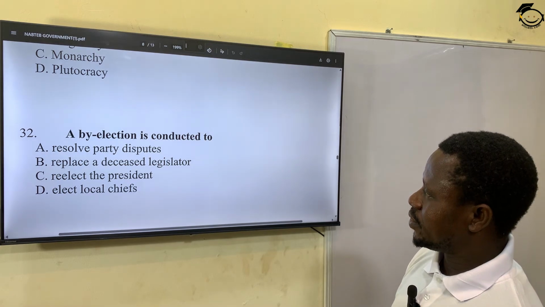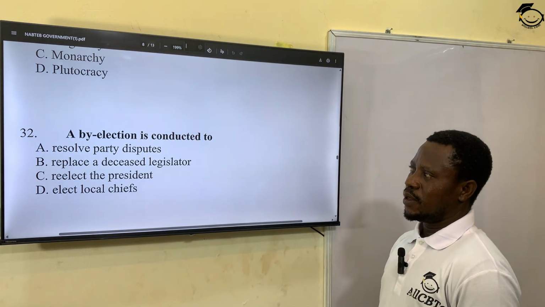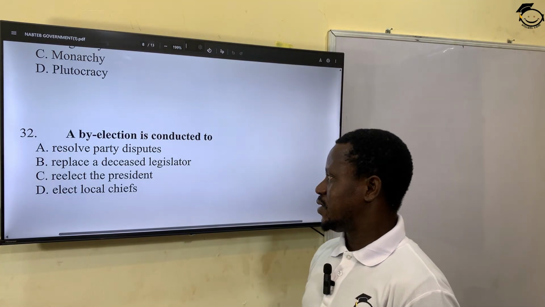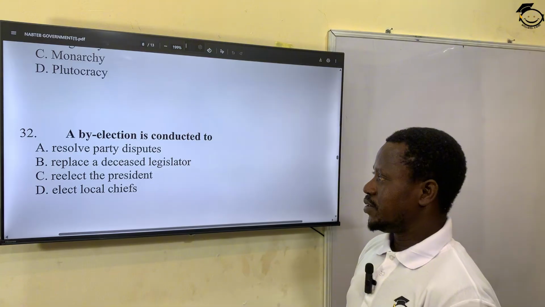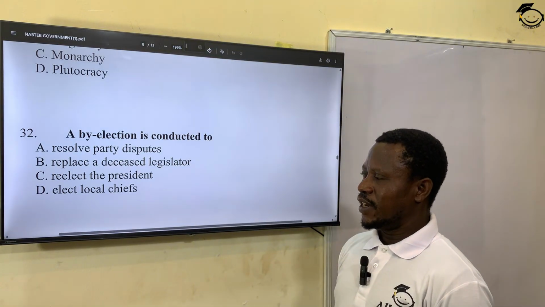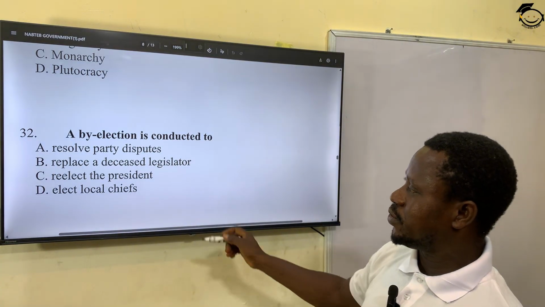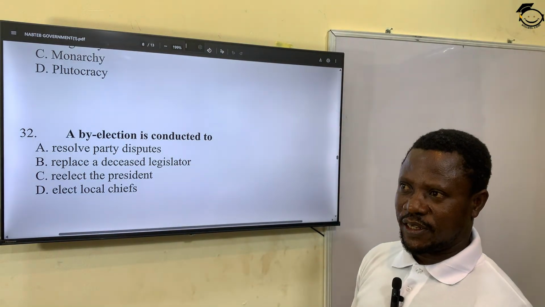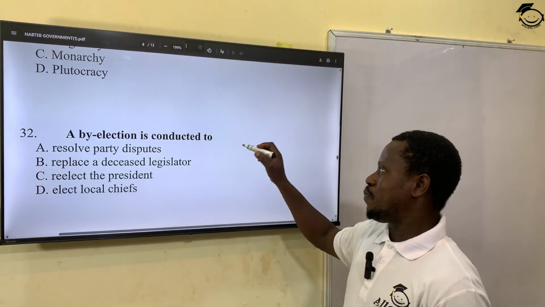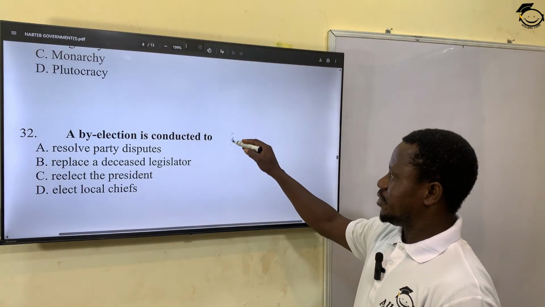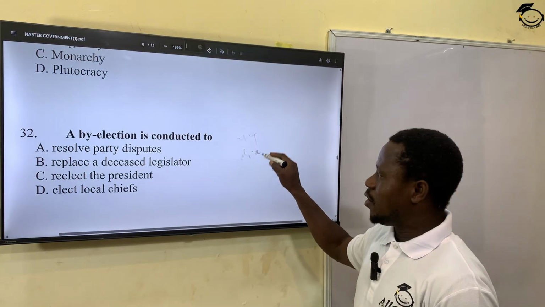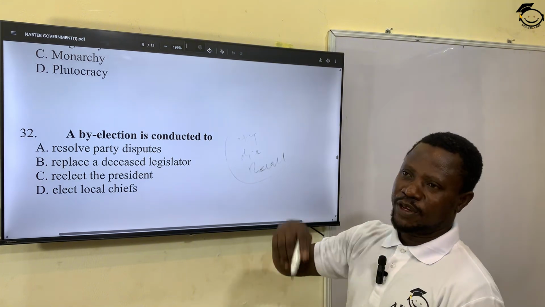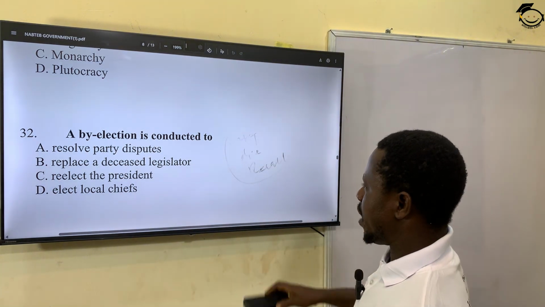A by-election is conducted to: resolve party dispute, replace a deceased legislator, re-elect the president, or elect a local chief? The correct answer here is to replace a deceased legislator. A by-election is necessary when a member of parliament, that's the legislature, either resigns, dies, or is recalled. Recall means to be removed from office. If any of these three happen, there will be a by-election.